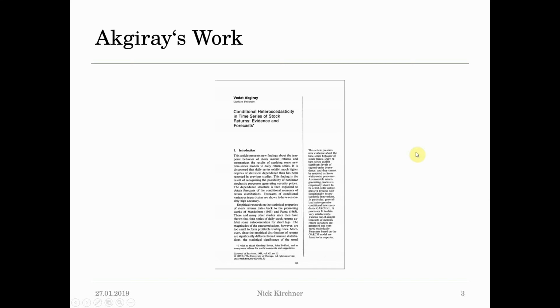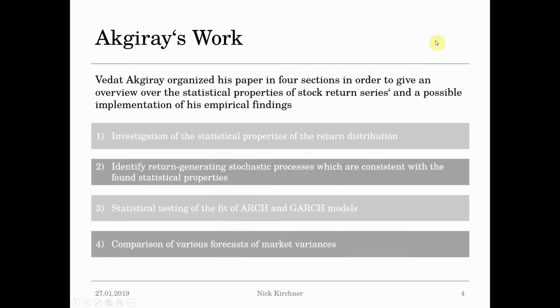First, Akirai's work. Vedat Akirai published a paper in 1989 called Conditional Heteroscedasticity in Time Series of Stock Returns, Evidence and Forecasts. He divided this up in basically 4 different parts. First, he investigated the statistical properties of return distributions. Then he identified return-generating stochastic processes which are consistent with the found statistical properties, statistical testing of the fit of ARCH and GARCH models, and then he compared various forecasts of market variances with the actual variances. I will focus on that.